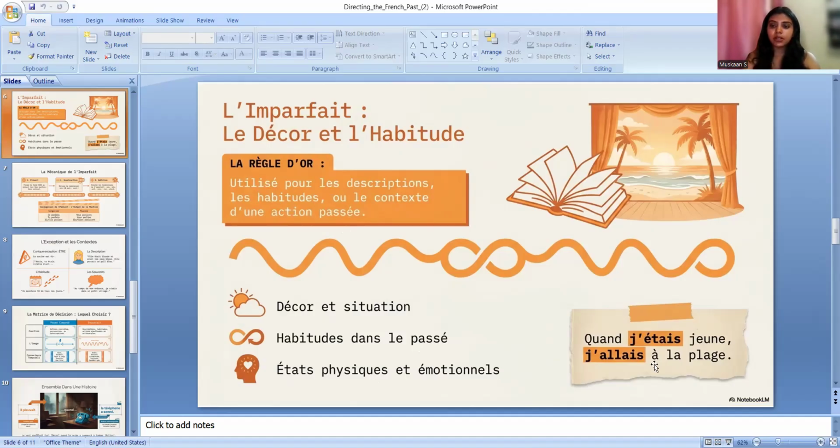So let's see an example. Quand j'étais jeune, j'allais à la plage. When I was young, I used to go to the beach. Now here we are describing, like we are memorizing something, you can say. We are saying that when I was young, I used to go to the beach. So we are just memorizing that thing. At that time, I used to go there. No? So that's why we have used l'imparfait here.